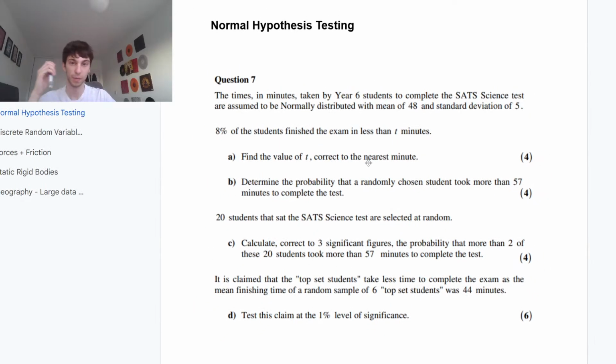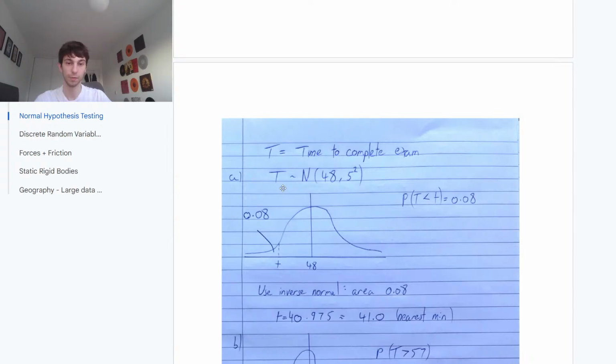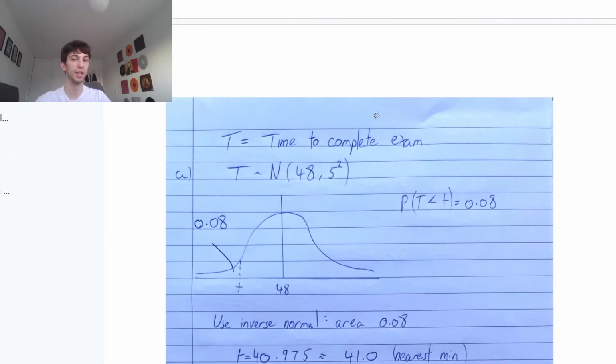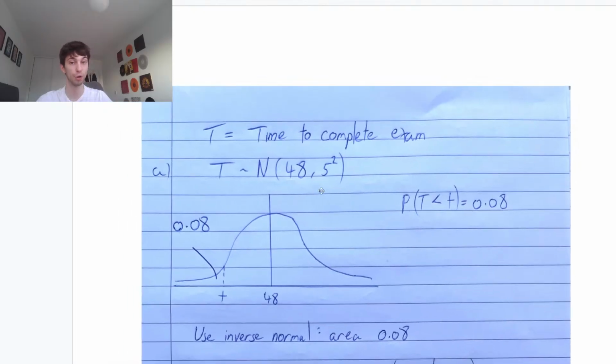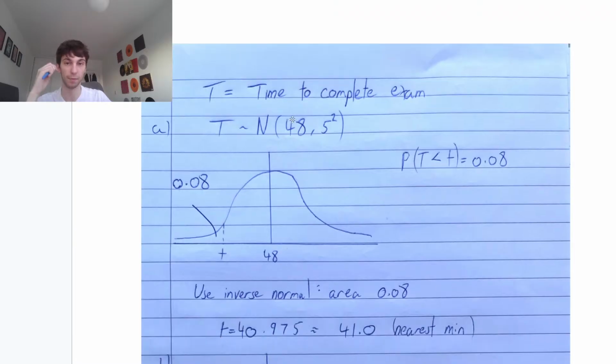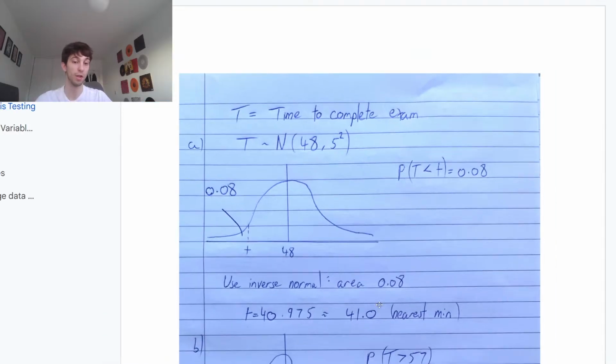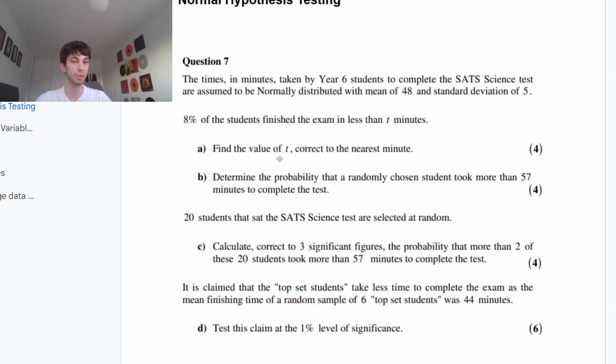Let's go. So draw it out, guys. If in doubt, draw it out. You could do it in your head, but why not? We're going to call t the time to complete the exam. It's normally distributed with a mean of 48 and standard deviation 5, so variance is 5 squared. We have this unknown time t. We're told that 8% are less than that, so we want the probability that T is less than t to be 0.08. This is inverse normal, guys. Plug in 0.08, your mean, and your standard deviation of 5. This gives you 40.975. Nearest minute will be 41, because they wanted it to the nearest minute.